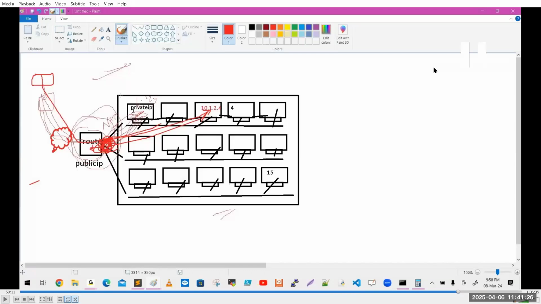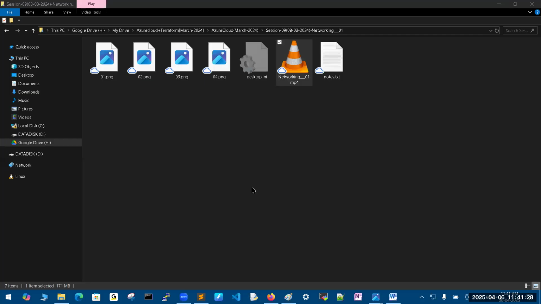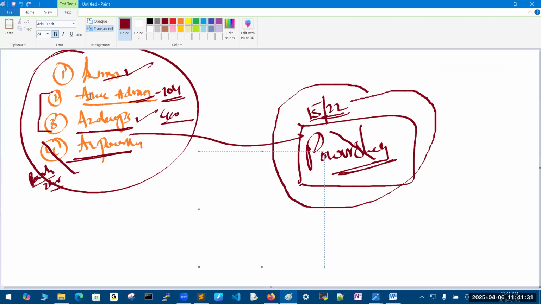Now, one question. So the two things, networking, before coming to the course. Once you come to Azure admin, the first part is networking. I will spend almost 40 hours on this topic only. What is a virtual network, how to create a subnet, and what is a peering connection. This is important, how to communicate between networks. And Azure admin is completely different from your AWS cloud. You cannot sync this with